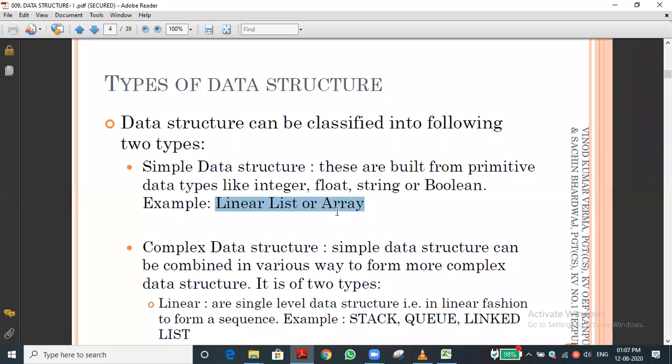Syntax is very simple. For example, it is not in Python, let it be in C++ or Java. The data type we need to mention, and we need to declare the variable, but this concept is not in Python. For example, if you want to declare a character array, char then the array name. For example, let A be the array. A is the array name, and after A we need to give a subscript.